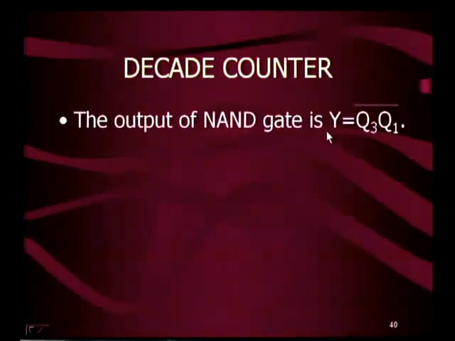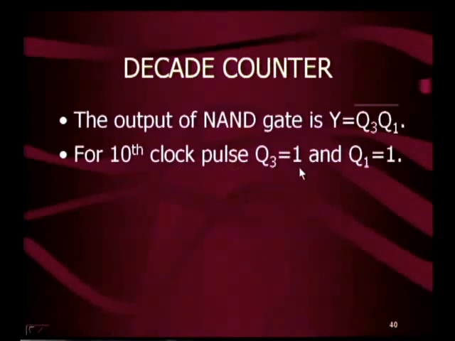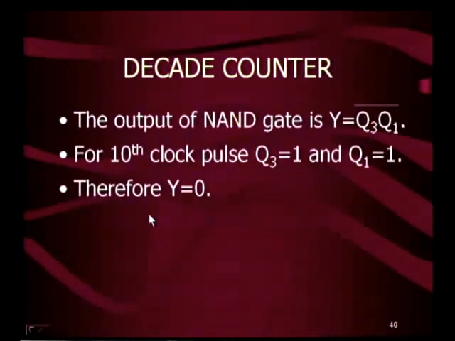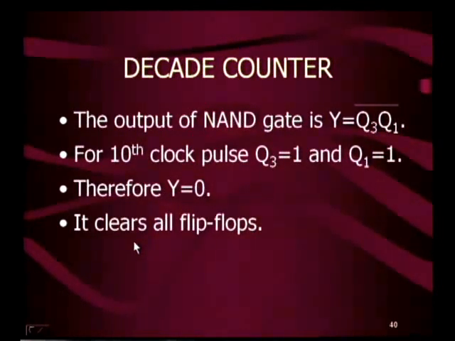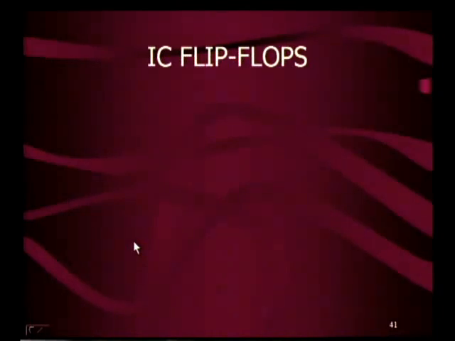The output of the NAND gate is Y equals Q3 and Q1 bar. For the 10th clock pulse, Q3 is 1 and Q1 is 1. Therefore, Y is equal to 0. It clears all the flip-flops. Now Q is 0, 0, 0, 0. So therefore, the decade counter counts up to 10 clock pulses.